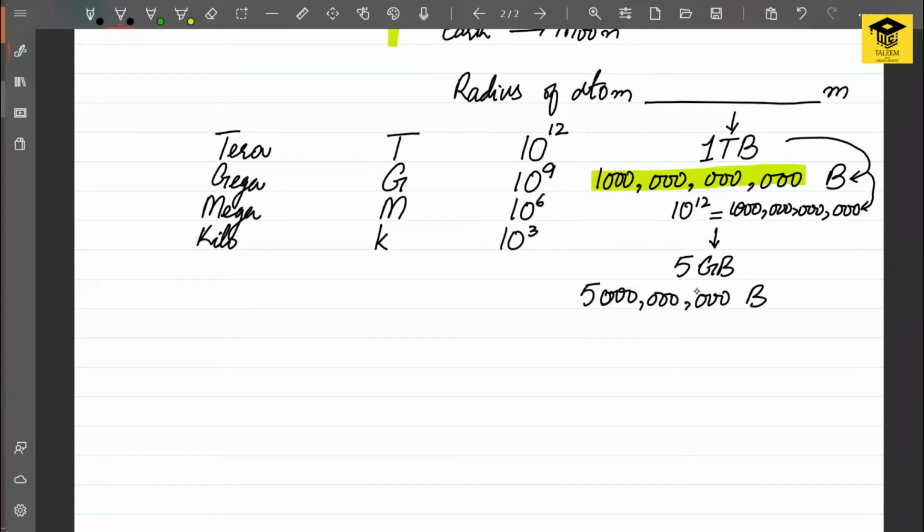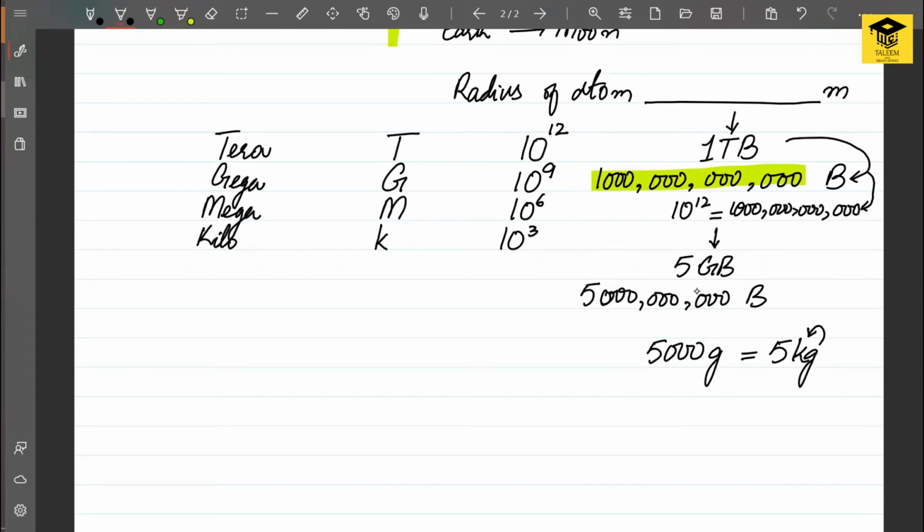So for example, if I tell you that the mass of some object is 5000 grams, you should simply write it as 5 kilograms. So the number 1000 can be represented by this prefix, and this prefix is written just before the unit. So it is the prefix of the unit.